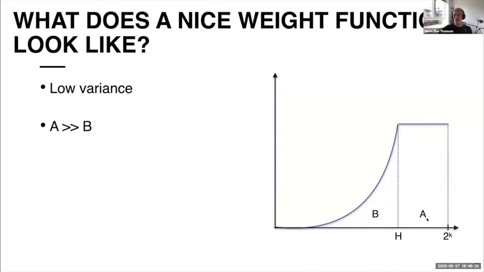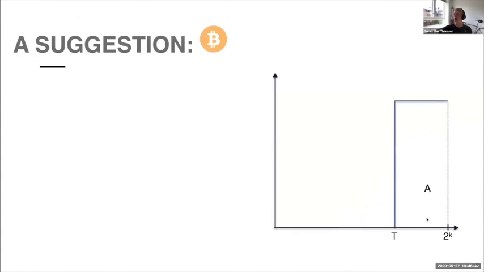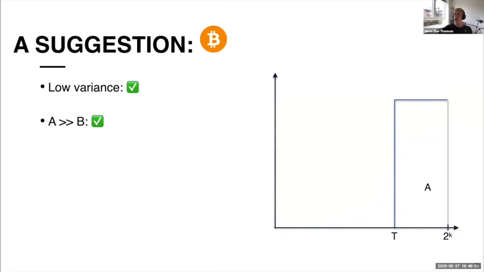And I hope now that some of you may be thinking, well, I know at least one weight function that looks like this. And that's, of course, the Bitcoin weight function. So the Bitcoin weight function clearly has low variance, as this is actually kept. And it also has the right properties between the areas, as there is no area B if this threshold is adjusted properly.